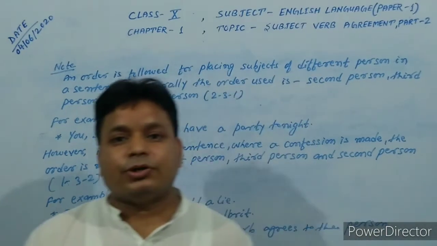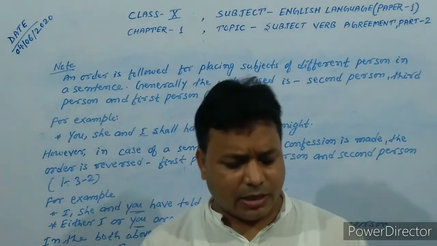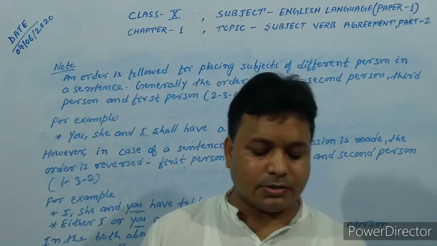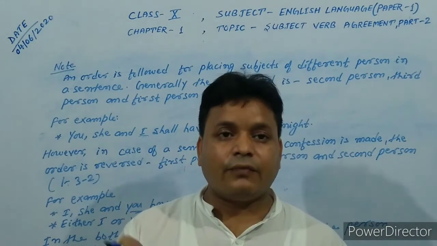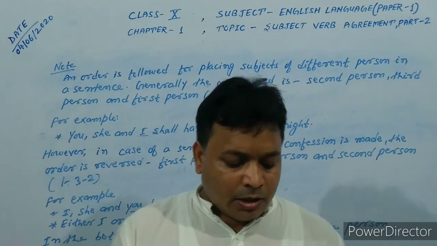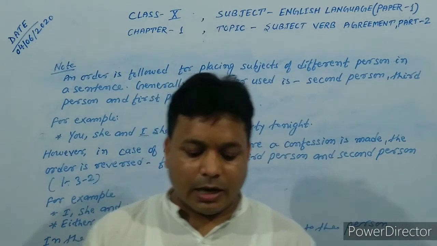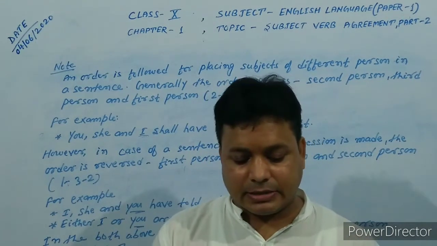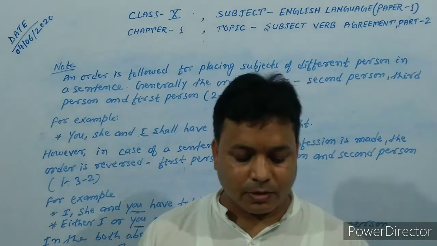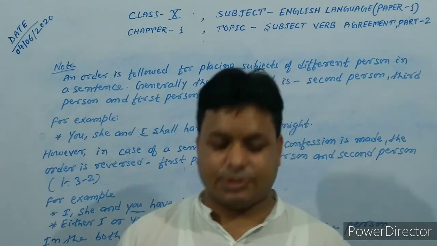Okay, now next I am going to teach errors due to proximity. What is error of proximity? Sometimes the verb is erroneously made to agree in number and person with the noun nearest to it rather than with its own subject. This is known as the error of proximity.